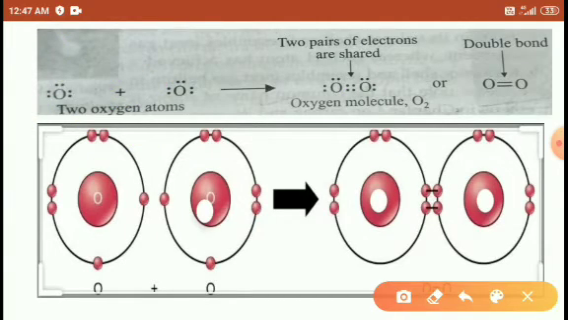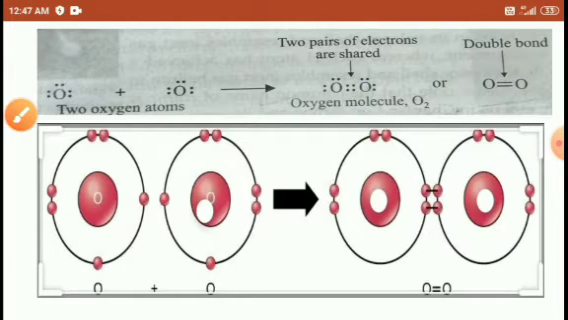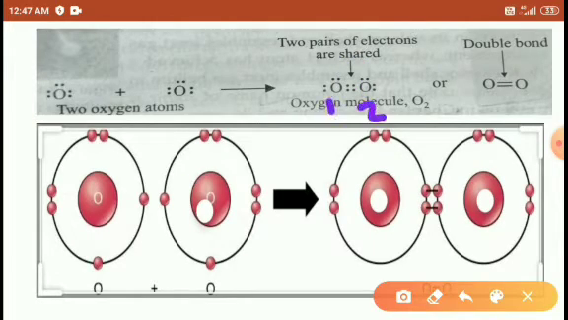So two pairs are present here. How many pairs? Two pairs are present between the two oxygen atoms. This is the first oxygen, this is the second oxygen, and between them two pairs are present. So two pairs means it is a double bond.